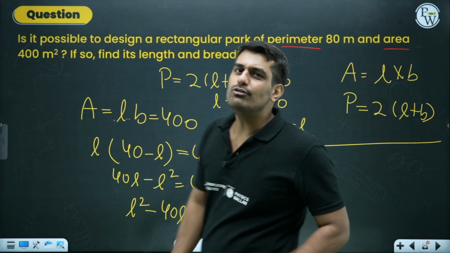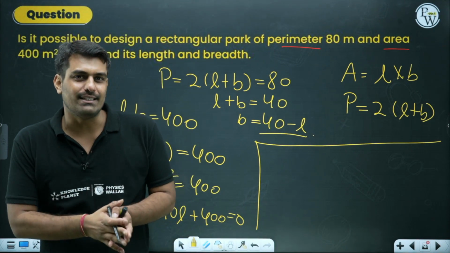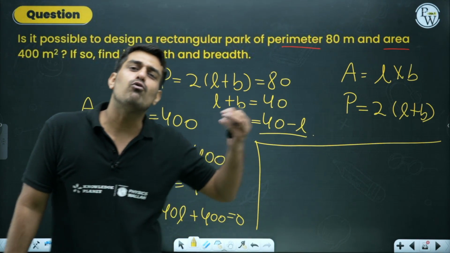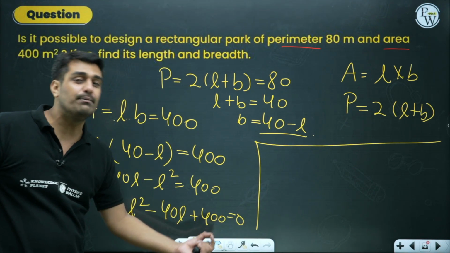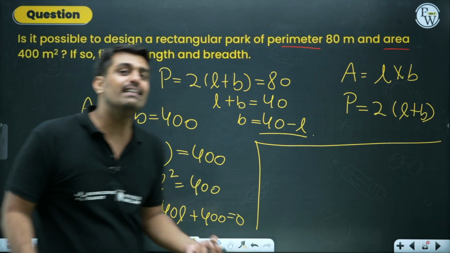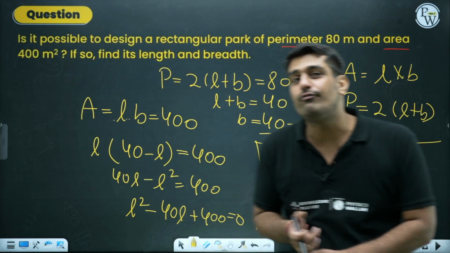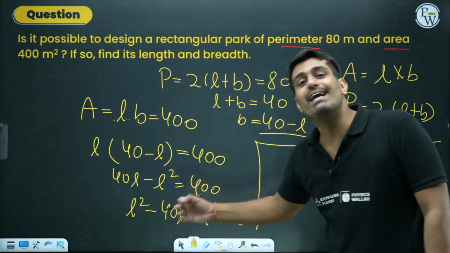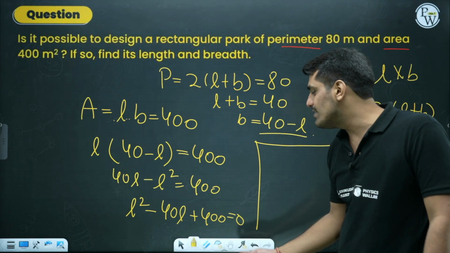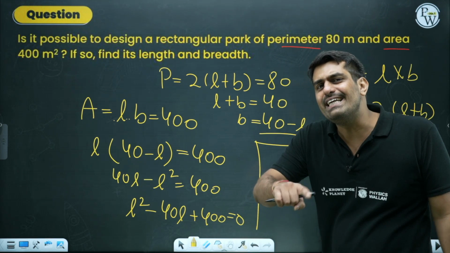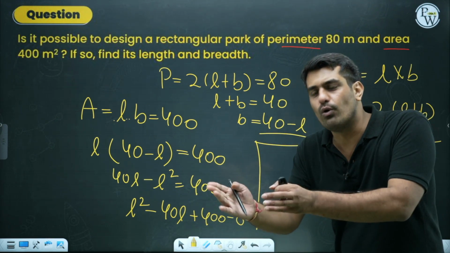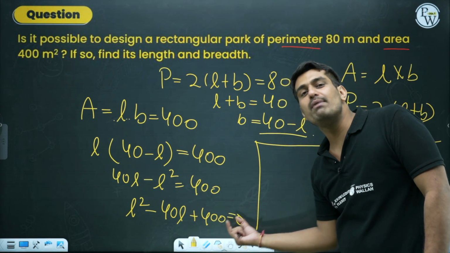Now, when I reach this final answer, I have one more addition. It's not always that I'll go for the quadratic formula. Sometimes, if the coefficients seem so simple that they can be handled by directly splitting the middle term, I'll go for that. Why am I saying so? 400. When I take the factors of 400, what will happen? 20 into 20, 2 into 2 is 4, and 10 into 10 will give me 100.